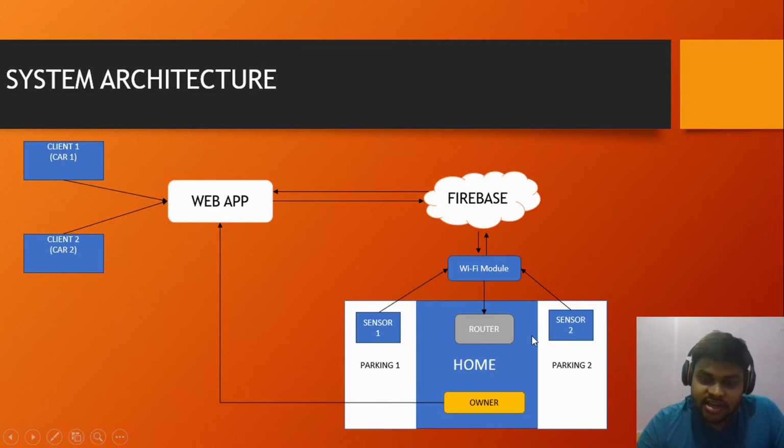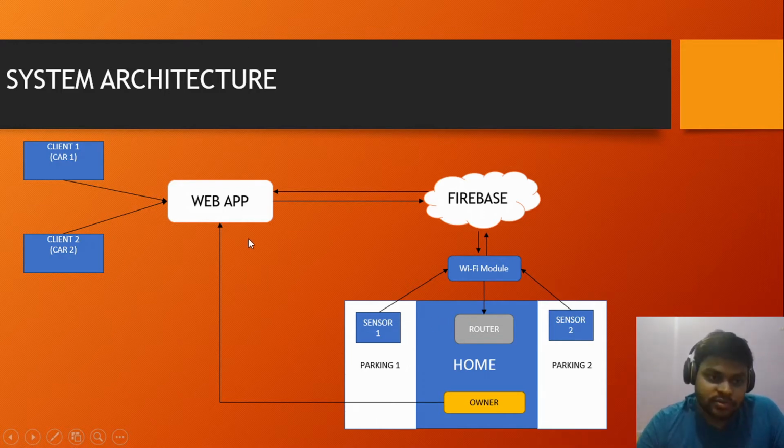And the indicator, which I talked about previously, will turn on when any car owner or user books our system. After the indicator turns on, the ultrasonic sensor also turns on to detect whether the car arrives or not.